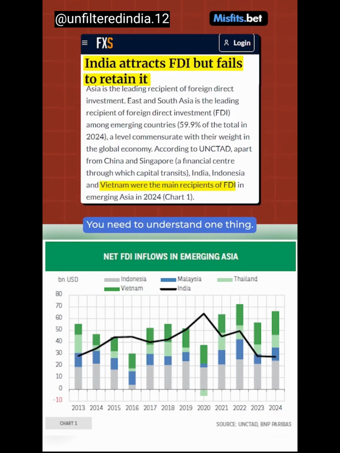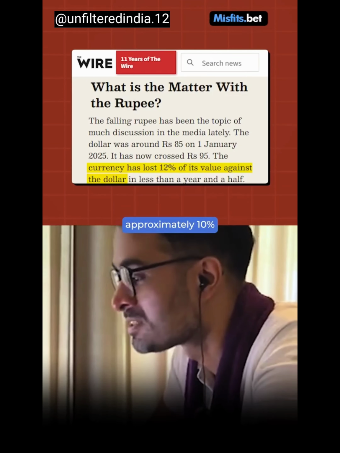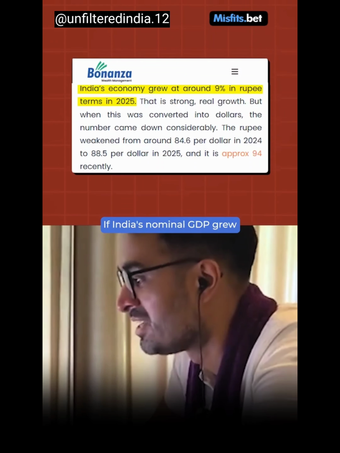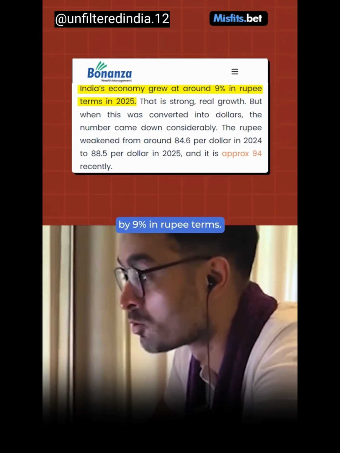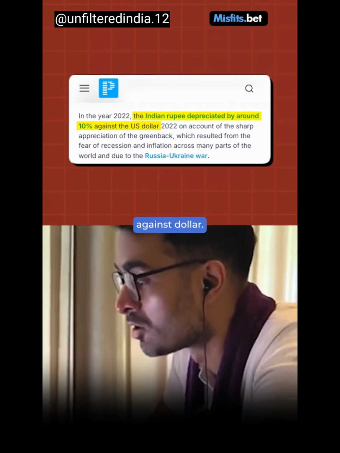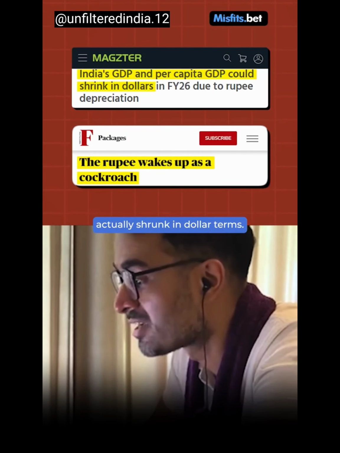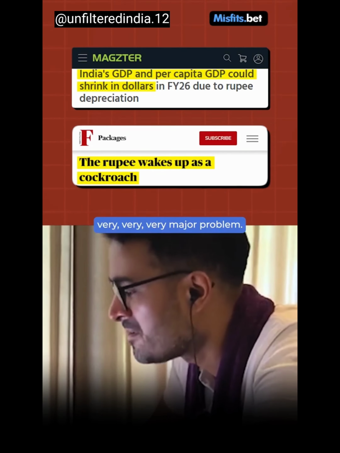You need to understand one thing. Foreign investors, they invest in dollars. They seek returns in dollars. That is how they compare should they invest in India or Vietnam or Indonesia or Mexico. India's rupee has depreciated approximately 10% against US dollars in the past 1 year. If India's nominal GDP grew by 9% in rupee terms, and the rupee fell by 10% against the dollar, India's economy actually shrank in dollar terms. And that is a very, very, very major problem.